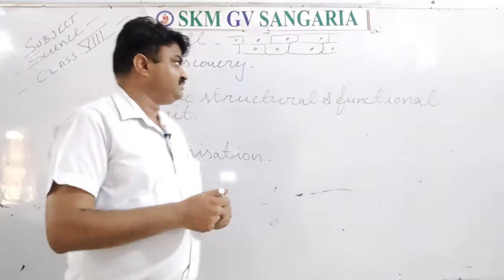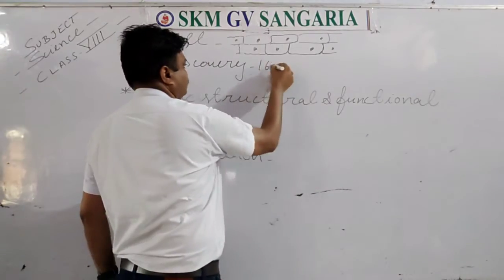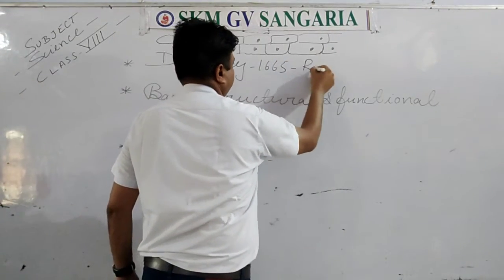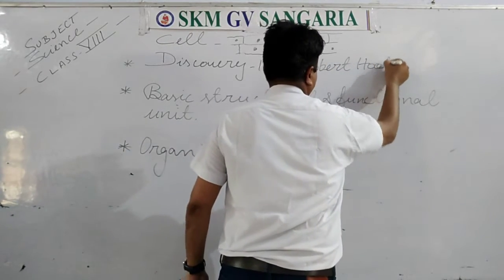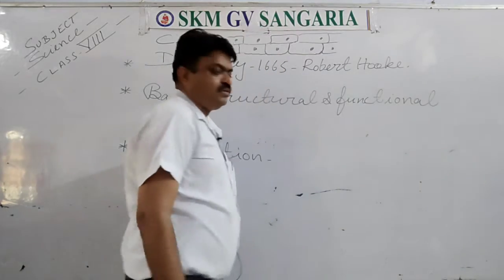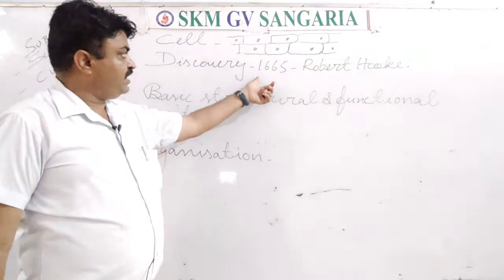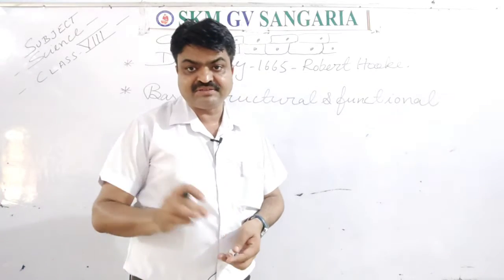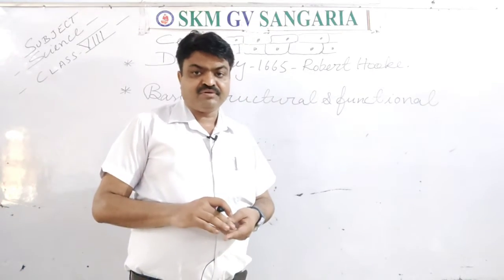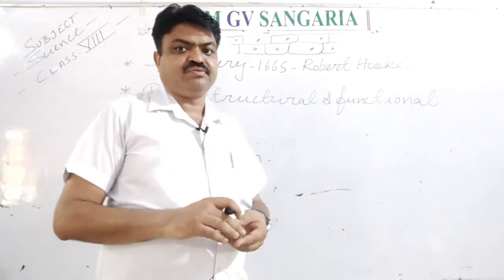So who discovered it? In 1665, Robert Hooke discovered it. And the cells that he discovered were all dead, because cork is part of bark, student.